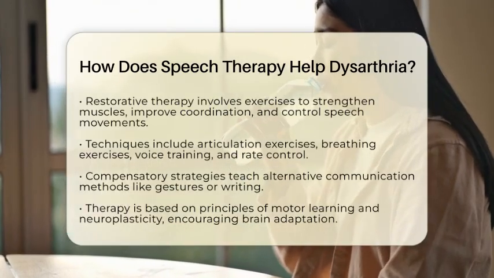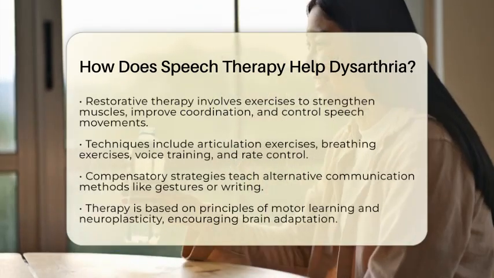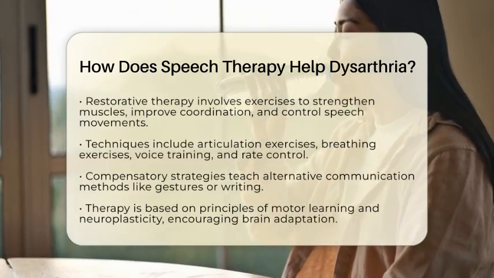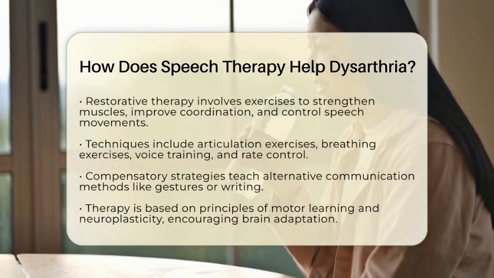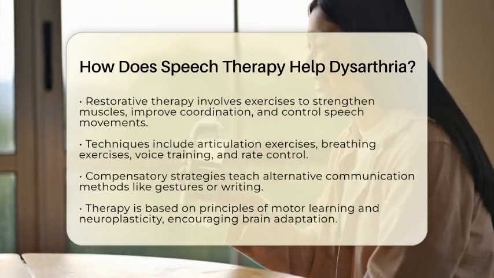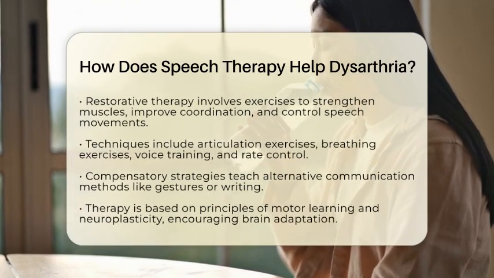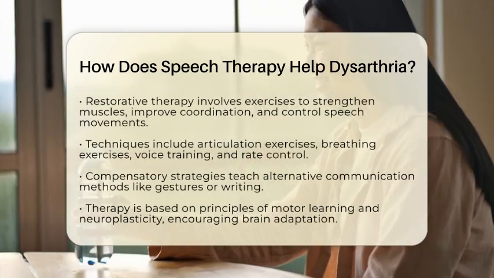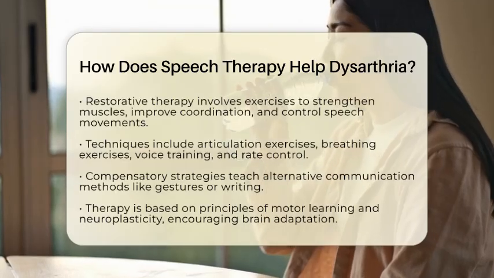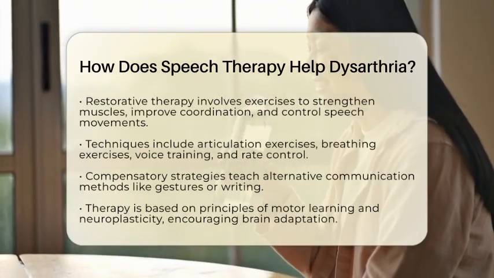The second approach is compensatory strategies. These are techniques that help communicate effectively even if some speech difficulties remain. This might include teaching alternative ways to communicate, such as using gestures or writing. It also involves training communication partners to better understand the person speaking, which can make conversations smoother and less frustrating.